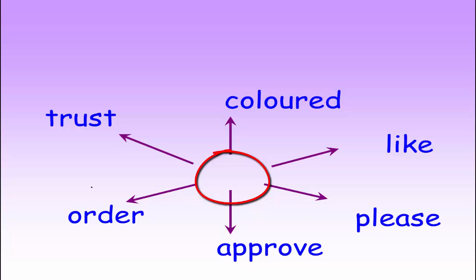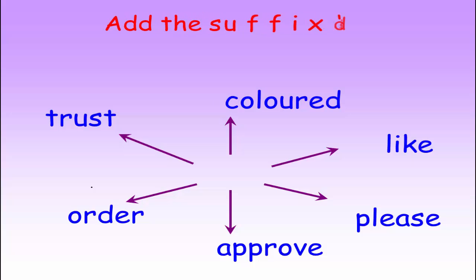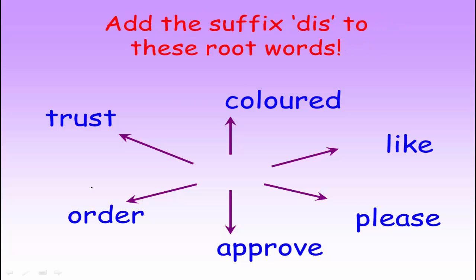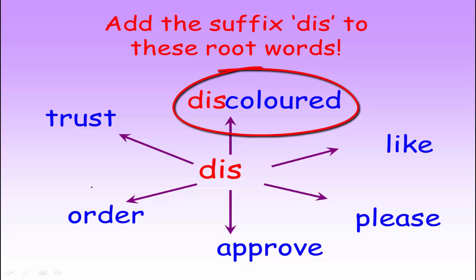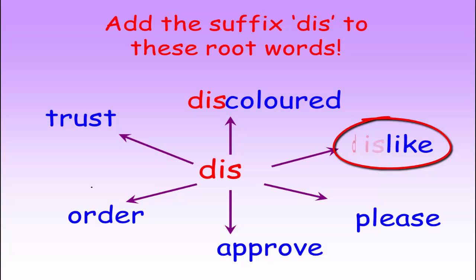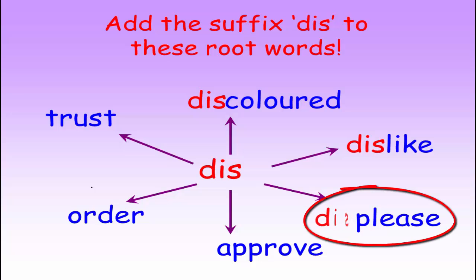What is the prefix that can be used in this case with these root words? Yes, you're right. It's the prefix dis. So we are going to add dis to colored, and it will become discolored, which means not colored. We can add it to like. It will be dislike, which means hate or does not like.